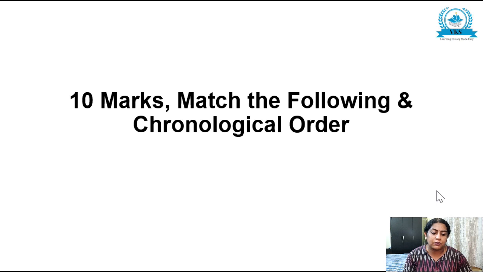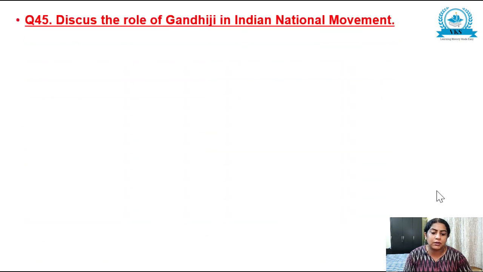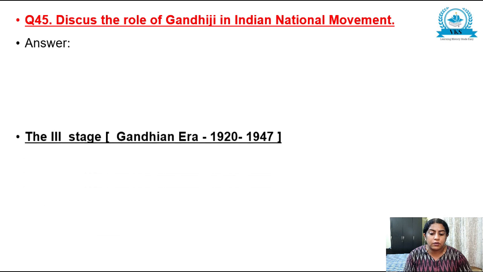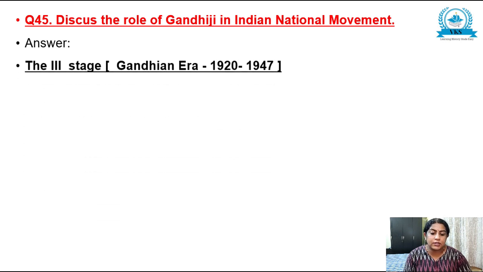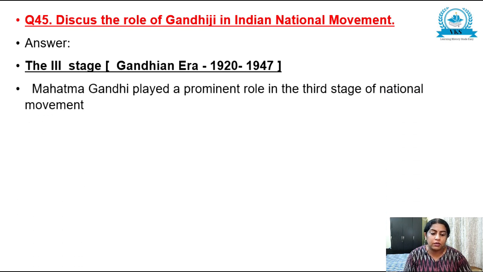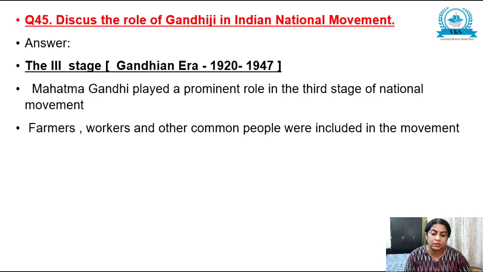So the next, or the last, 10 mark question is: discuss the role of Gandhiji in the Indian national movement. Regarding the role of Gandhiji, it is the third stage, that is the Gandhian era, 1920 to 1947. Here we start with a small introduction. Mahatma Gandhi played a prominent role in the third stage of the national movement.